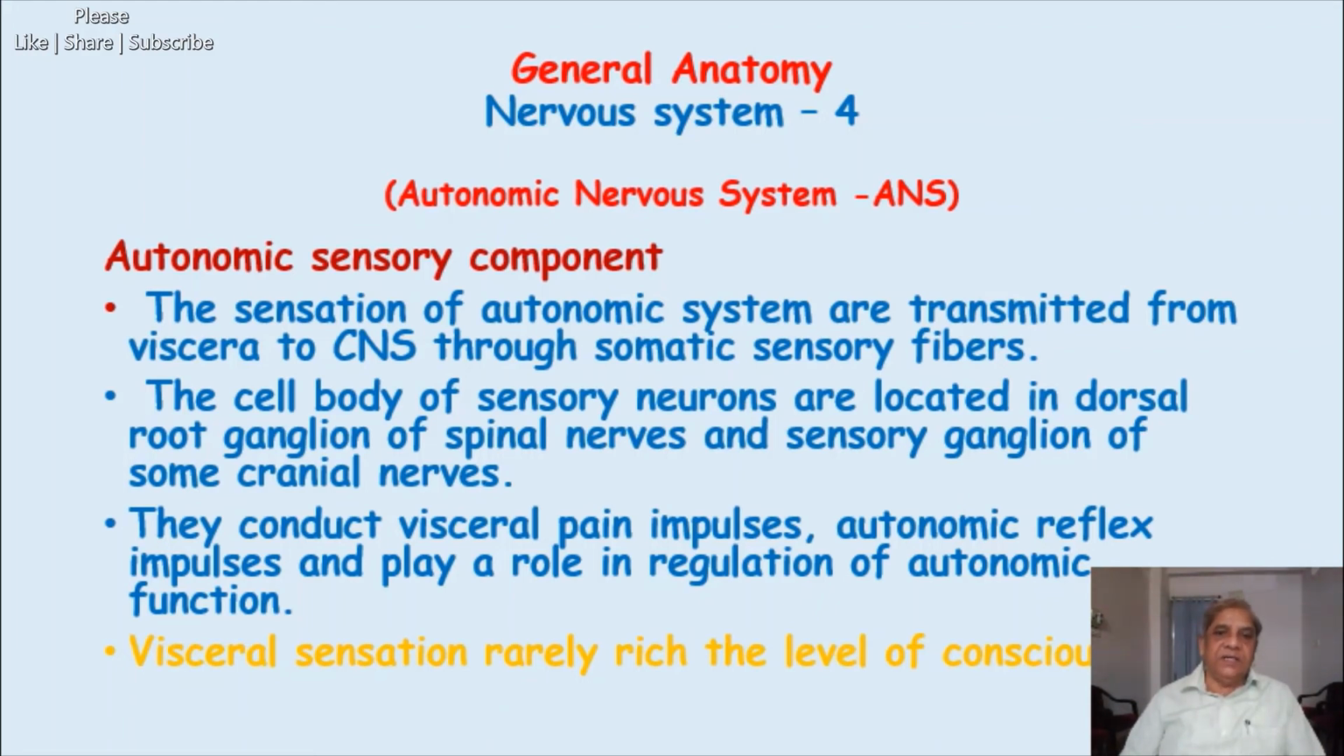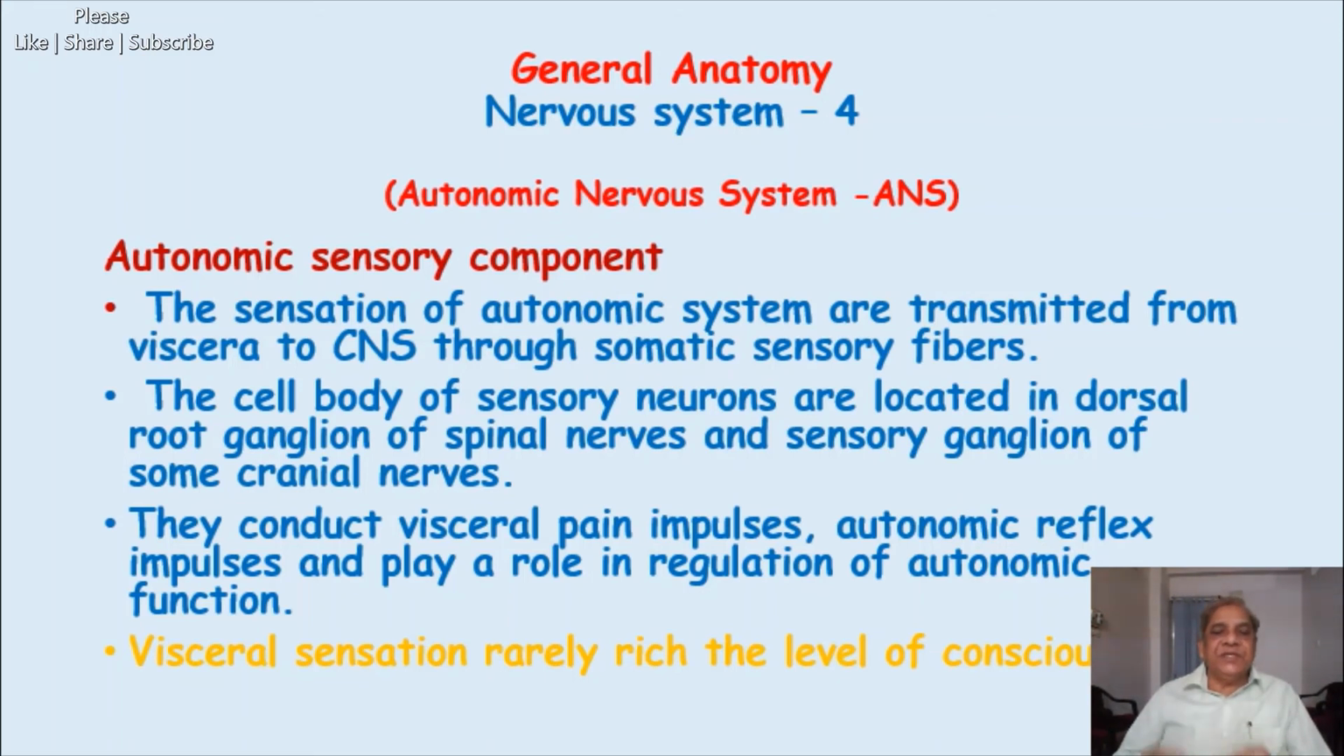Now we are in its counterpart, that is the sensory component of the autonomic nervous system. The sensation from these areas, that is from the viscera, smooth muscle, the heart and any other viscera which were supplied by the parasympathetic, is transmitted from the viscera to the central nervous system through the somatic sensory fibers.